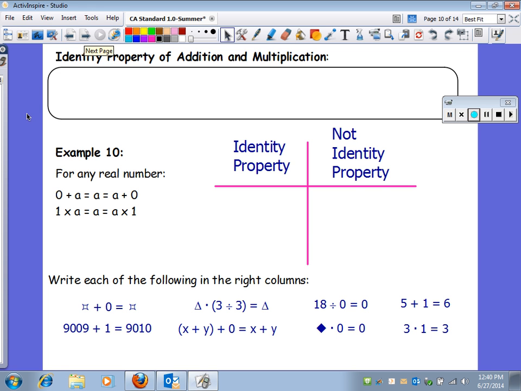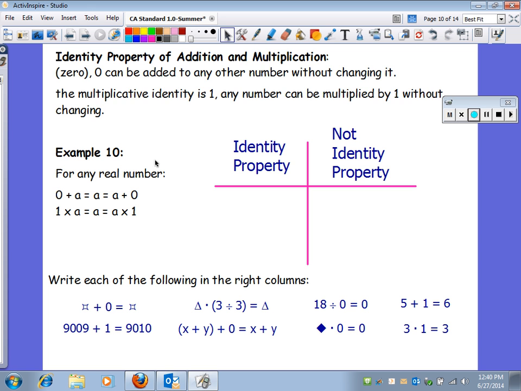Now there are some properties in algebra. There's an identity property of addition and multiplication. And here's what the identity property basically says. It says 0 can be added to any number without changing it. If I take 1,000 and add 0 to it, it stays 1,000. It doesn't change it. Adding 0 does not change a number. We call that an identity. It keeps its identity. It doesn't change its identity.